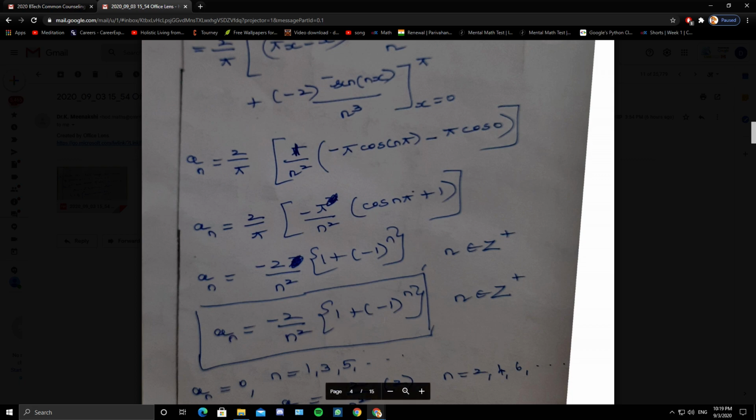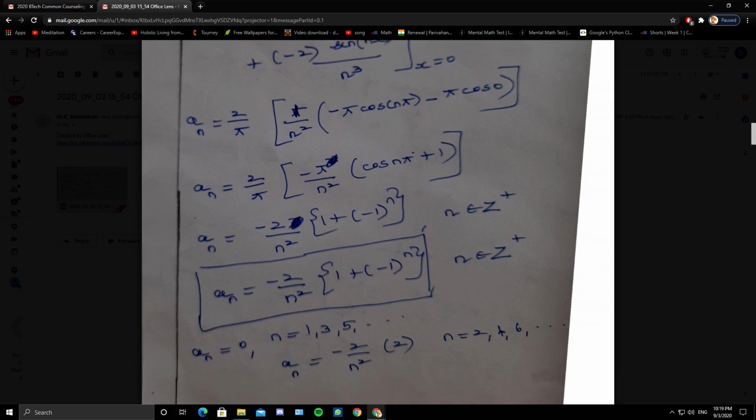Whenever you have this combination, you should discuss odd and even case. So when n is odd, the bracket term is 0. When n is even, the bracket term is 2. I repeat, when n is odd, 1 plus minus 1 is 0. When n is even, 1 plus minus 1 whole square is 2.